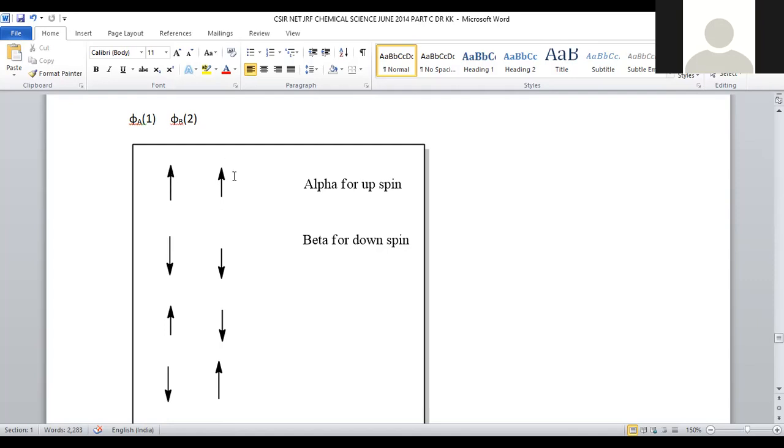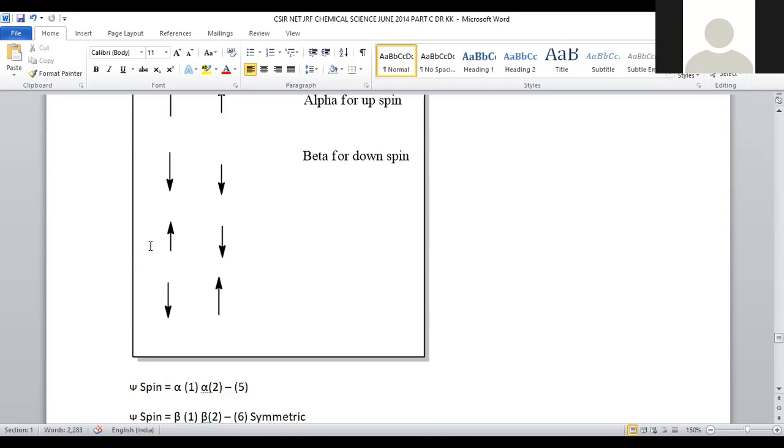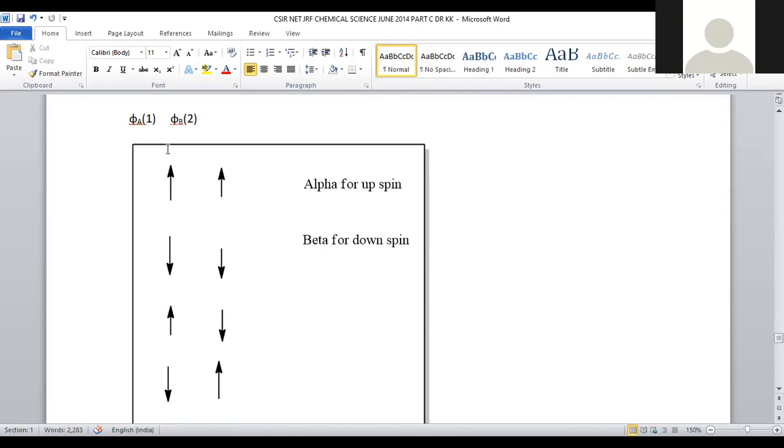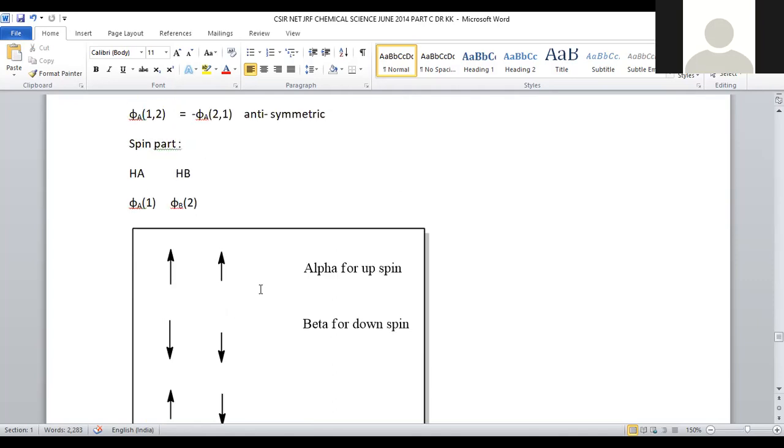If it is indicated with clockwise rotation, that means up spin, which is denoted with alpha. If the electron is moving in anti-clockwise rotation, that is denoted with beta. Beta is denoted for down spin. The first possibility is both up. Second possibility, both down. Third possibility, up and down. Fourth possibility, down and up. These many possibilities are there for the spin part.